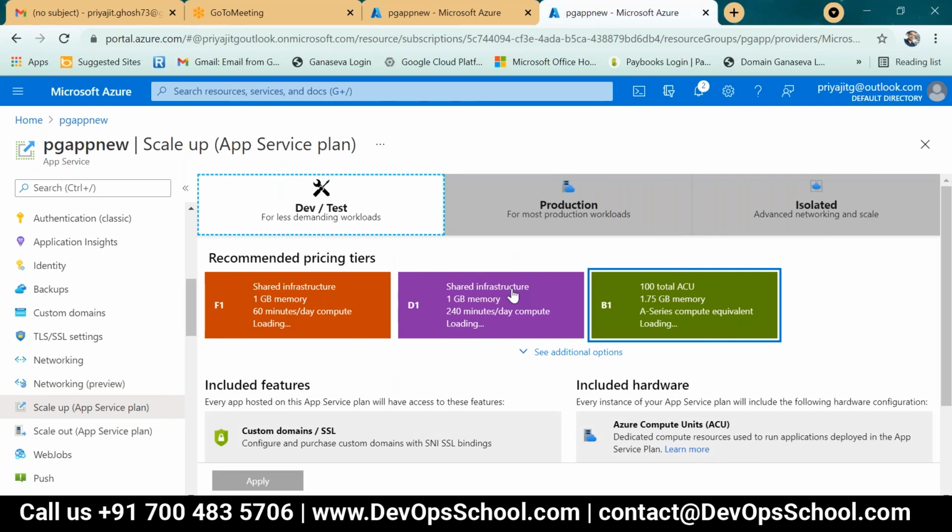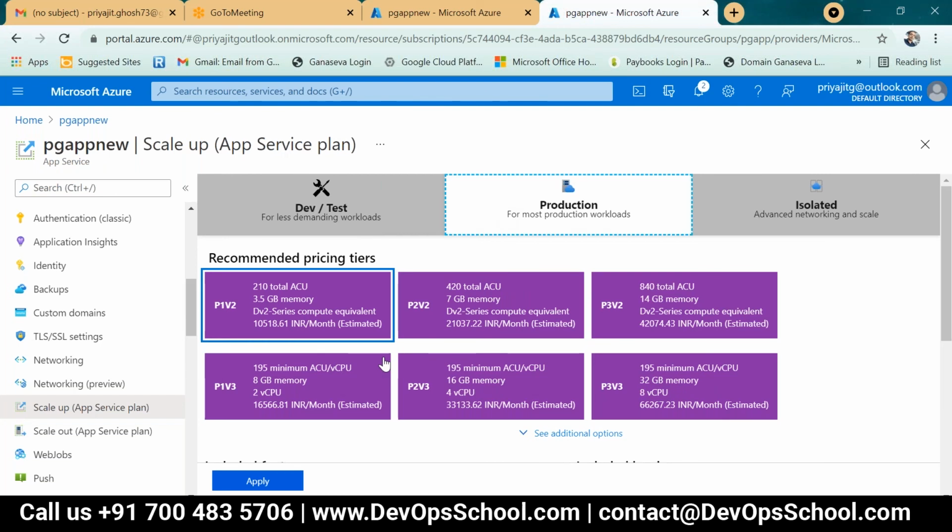Let's say B1 is already there. Let's go to production. Let's say I change to this P1 V2 from B1. I did this only for scale up, meaning I change the plan only, which will provide me 210 total ECU, 3.5 GB memory, and whatever else respectively.